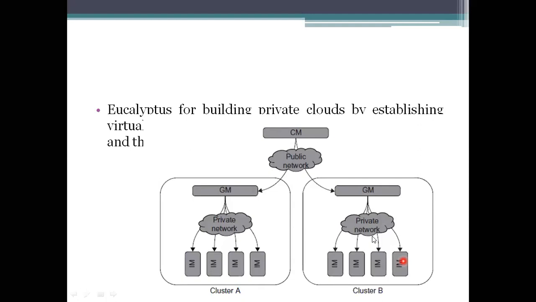First, what we have to do here is take the nodes which are to be included in this cluster. We are naming these as the IAMs, and we are taking these IAMs as a group. This group of IAMs is connected to a GM through a private network, which is also specified as a virtual instance network here.